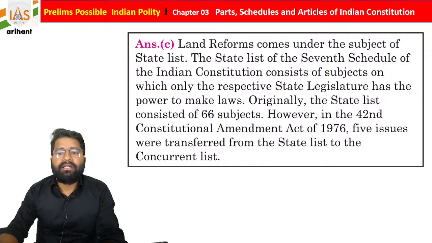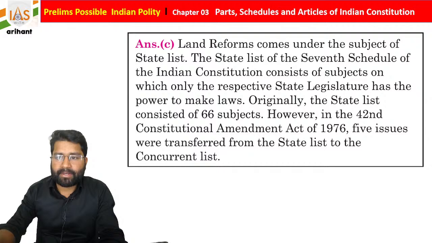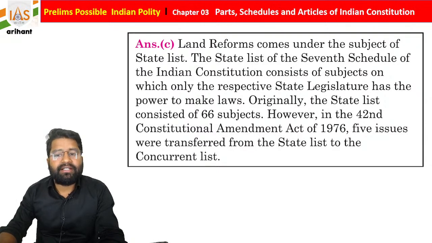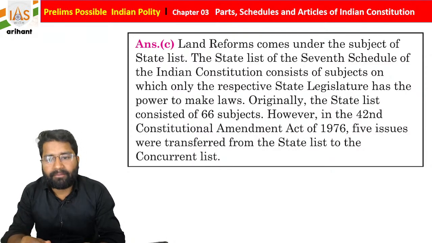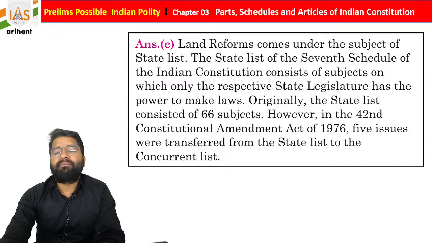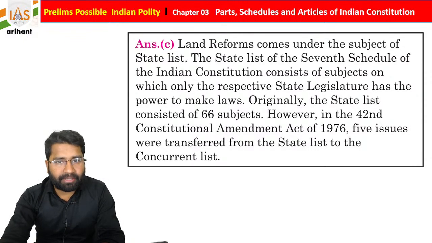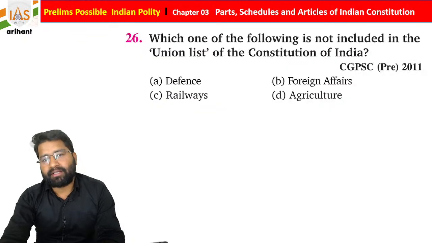Okay, no issue. So land reform came under the subject of the state list. The state list of the 7th Schedule of the Indian Constitution contains subjects where only the state can legislate, make law. Originally the state list was considered with 66 subjects, but now it has only 61 subjects. By the 42nd Constitutional Amendment Act, some provisions were shifted, moved to the concurrent list, students.